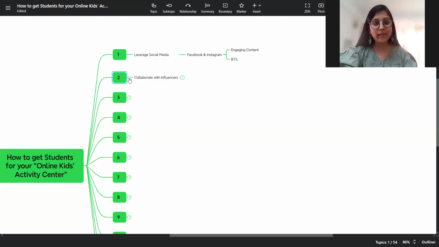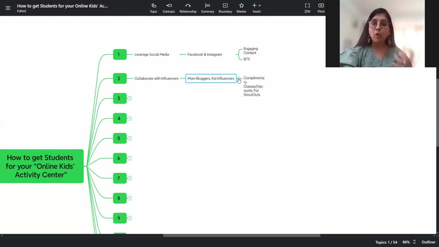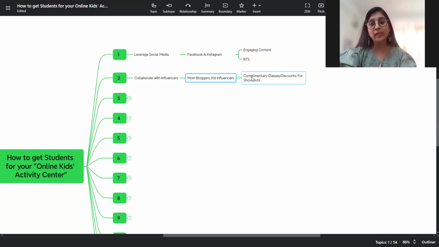Second way as to how you can get registrations is by collaborating with influencers. Now, see, when it comes to influencers, this is a big domain altogether. You, as a coach, you, as a kids biz entrepreneur, are imparting education, are imparting skills. So, choose your influencers rightly, judiciously. Be vigilant, be thoughtful. It could be a mom blogger, it could be a kid influencer, you need to understand that they match your values, they match your work system.